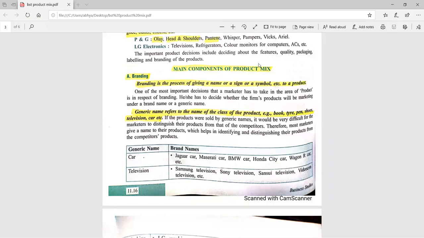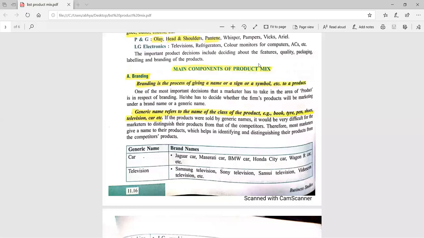Okay, students. So branding, first write down its meaning. Branding is a process of giving a name, symbol, or design to a product.